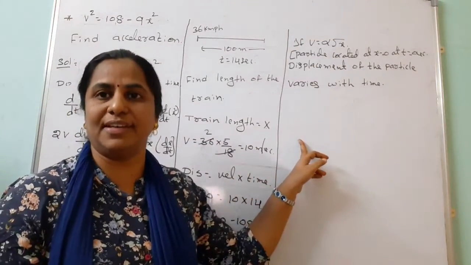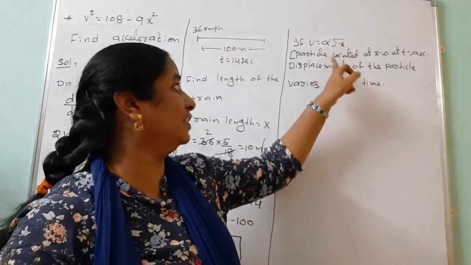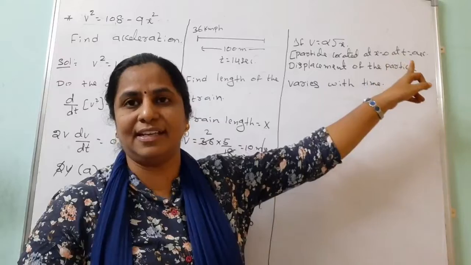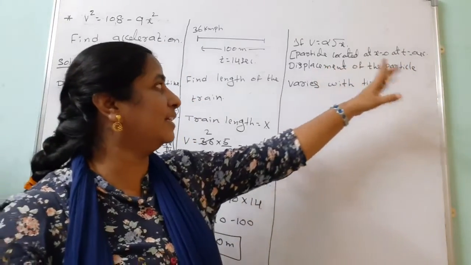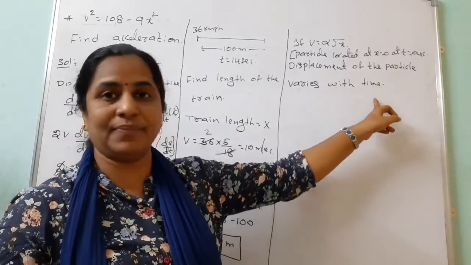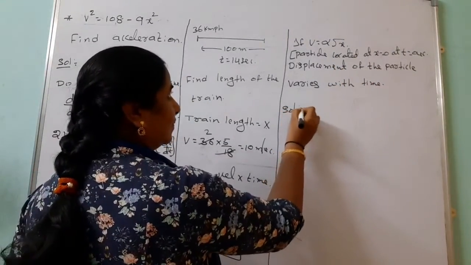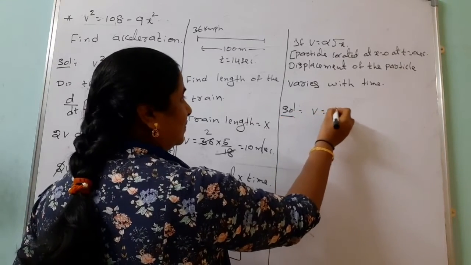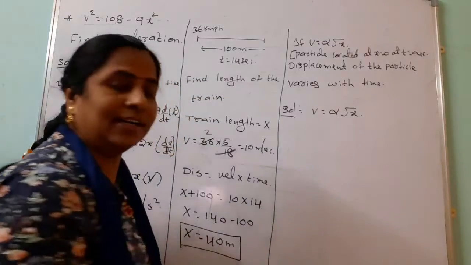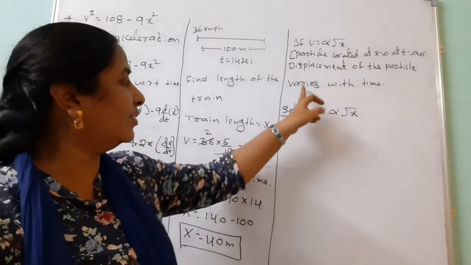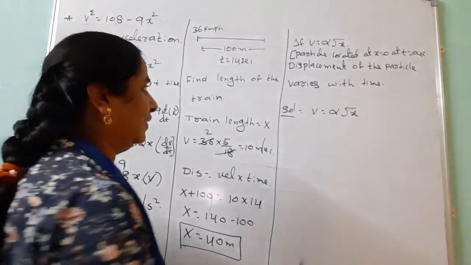And one more problem we discuss here. Here one particle is there. It starts from the origin at x equals 0, at t equals 0 seconds. We should find out how the displacement of the particle varies with time. So the given data is v equals alpha under root x. We should find out the relation between displacement and time here.